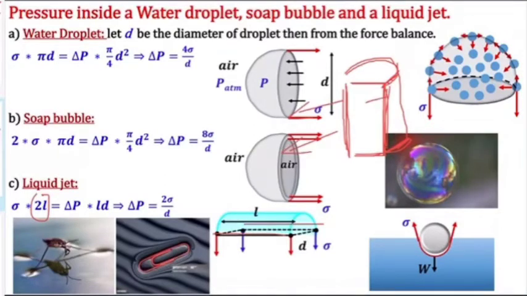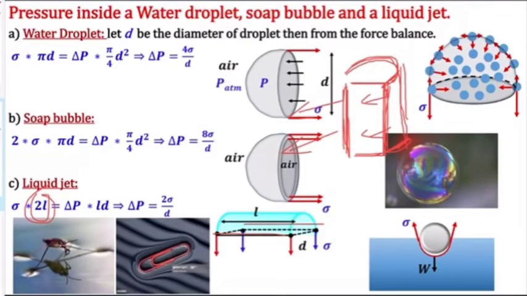This is half only. So sigma into L plus sigma into L, that's why I have taken 2L here.